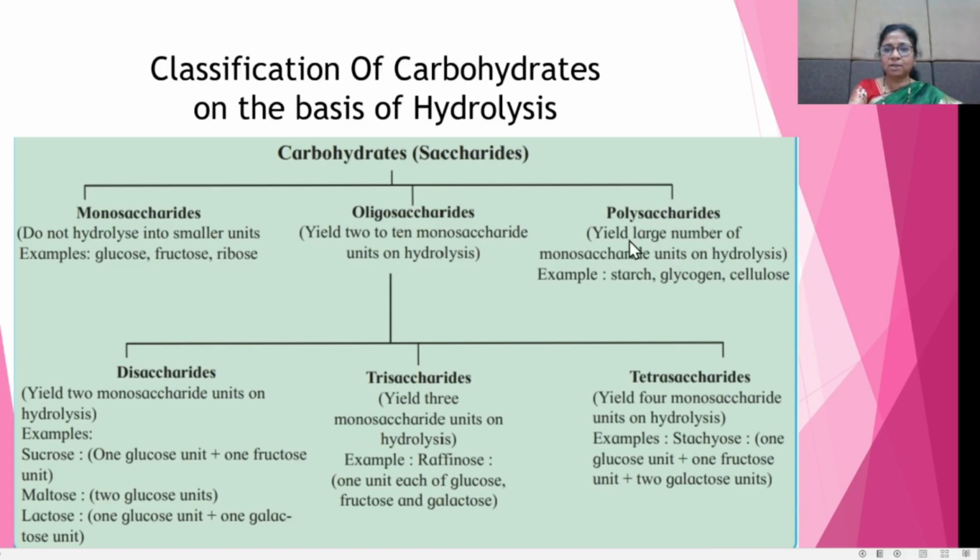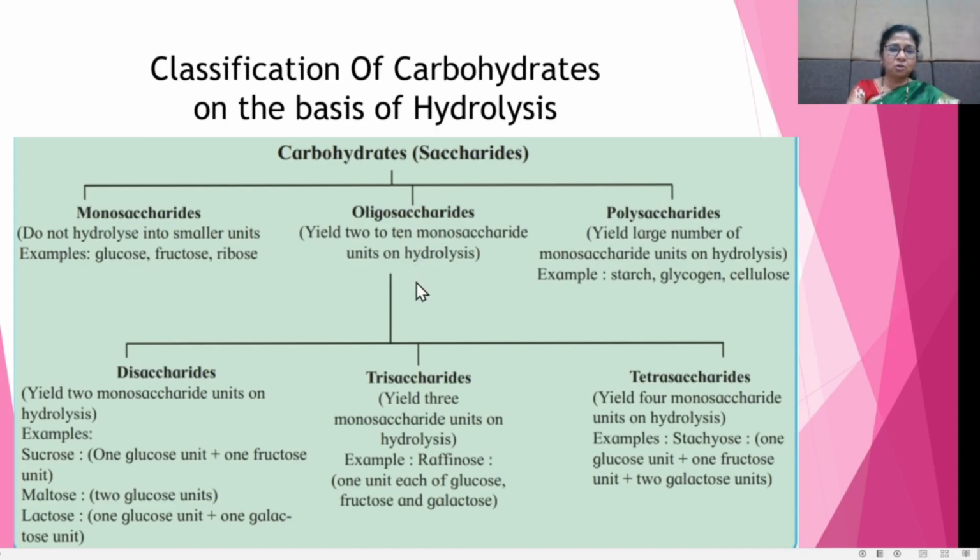So on the basis of hydrolysis, carbohydrates are classified mainly into monosaccharides, oligosaccharides and polysaccharides.